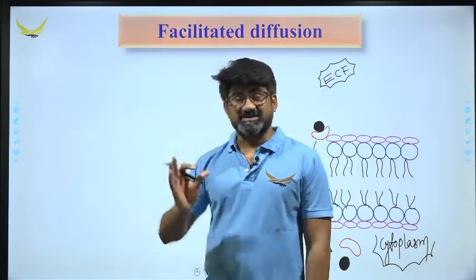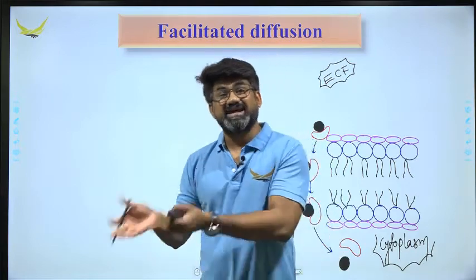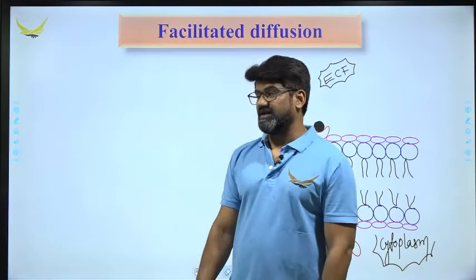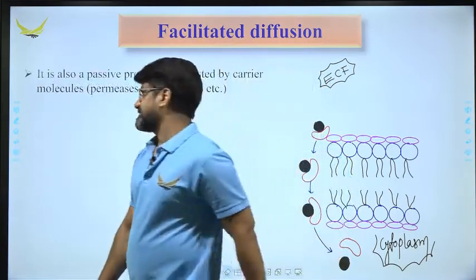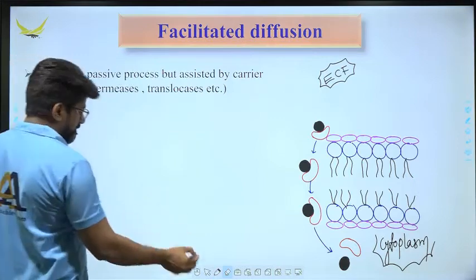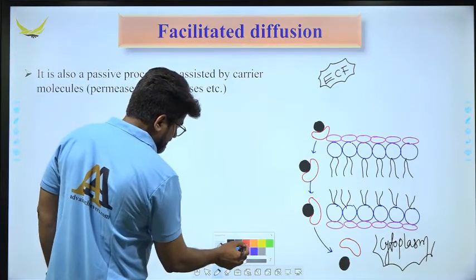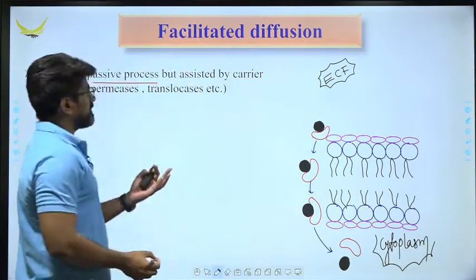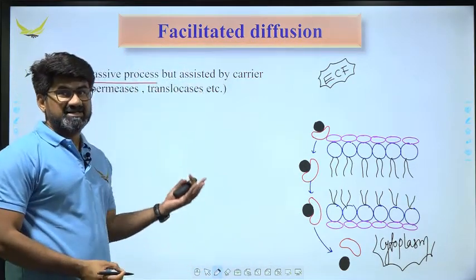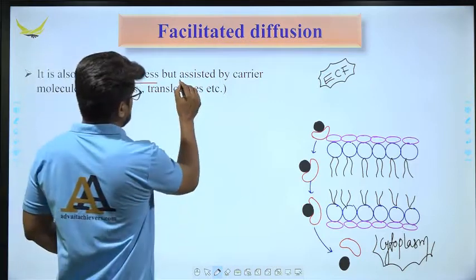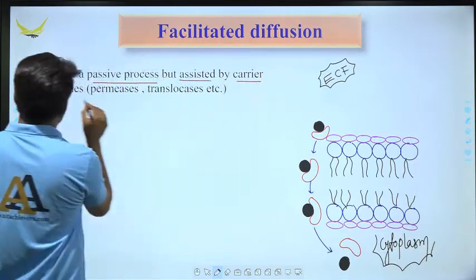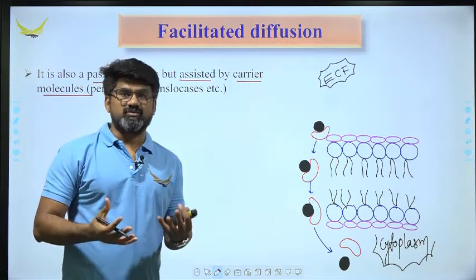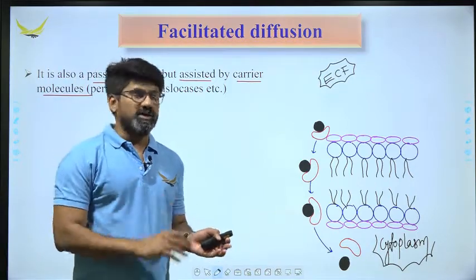Facilitated means there are some kind of molecules that facilitate this process, and that is why it is known as facilitated diffusion. It is also a passive process. Passive process means what? This process does not require any expenditure of ATP. But the process is assisted by a carrier molecule. In the case of simple diffusion, a carrier protein or carrier molecule is not required for the movement of any molecule.